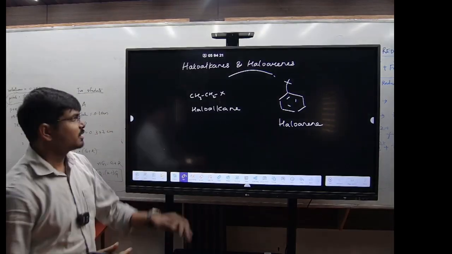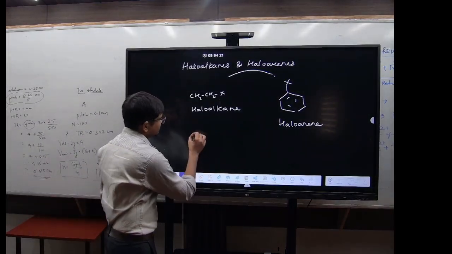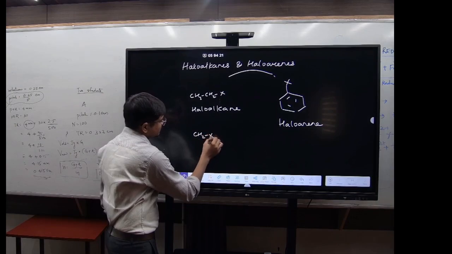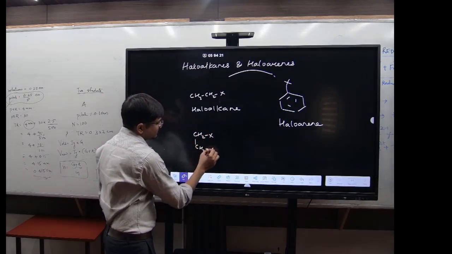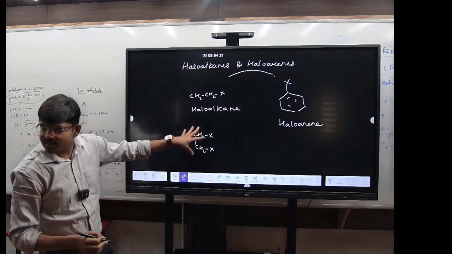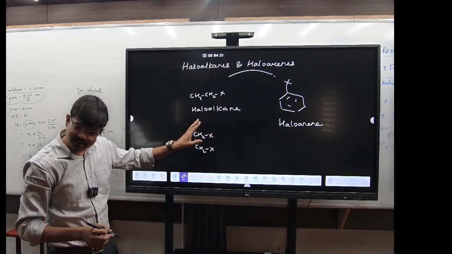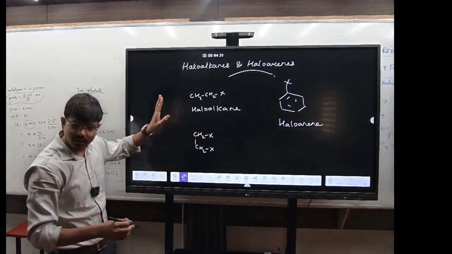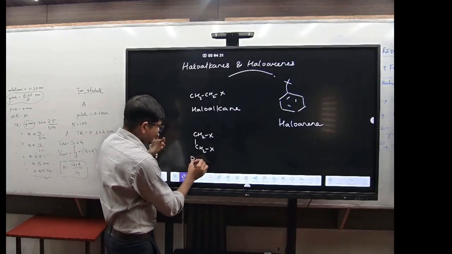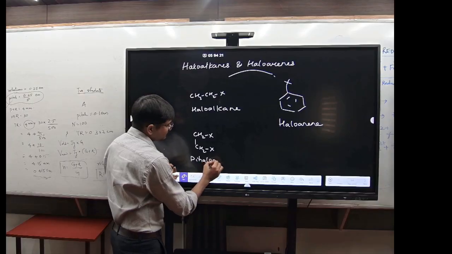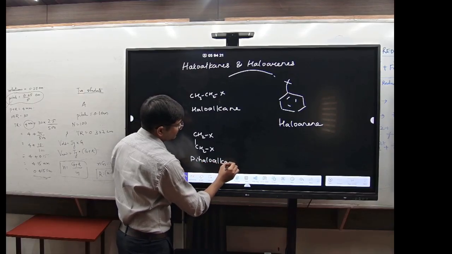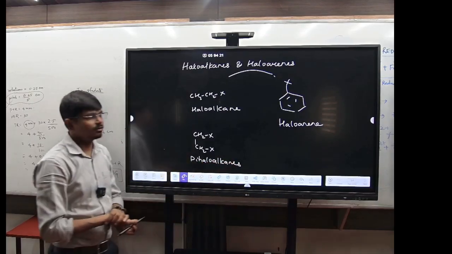Got it? See here. Now this one, CH2X, CH2X. This is a dihaloalkane. Two halogen groups are there, right? So this will be your dihaloalkane.